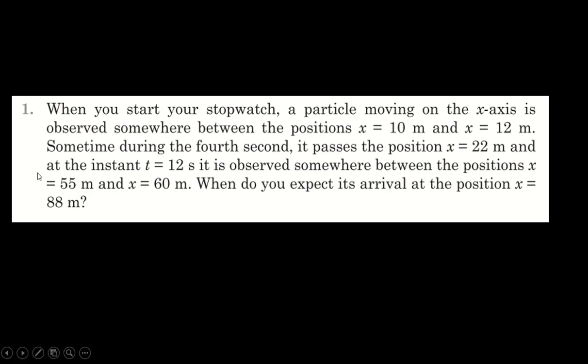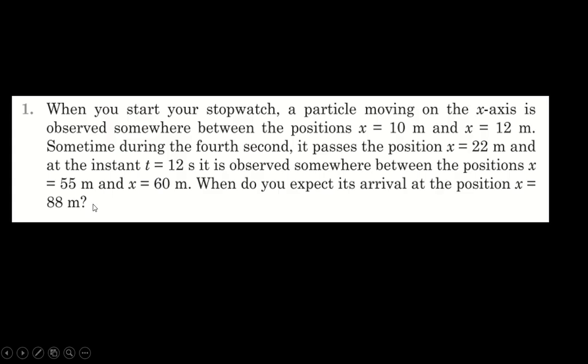Question number 1, challenge your understanding, kinematics pathfinder. When you start your stopwatch, a particle moving on the x-axis is observed somewhere between the positions x equal to 10 and 12. Sometime during the 4th second, it passes the position x equal to 22, and at the instant 12 second, it is observed somewhere between the positions 55 and 60. When do you expect its arrival at the position 88th meter?